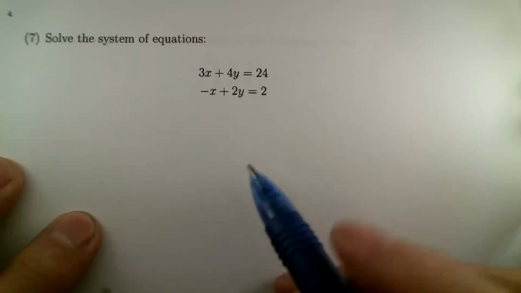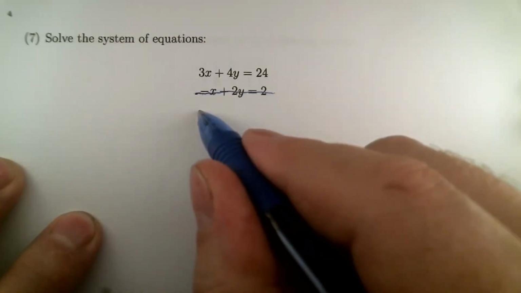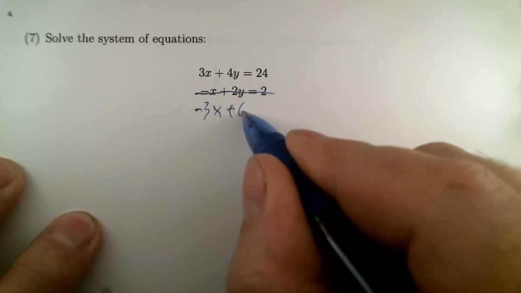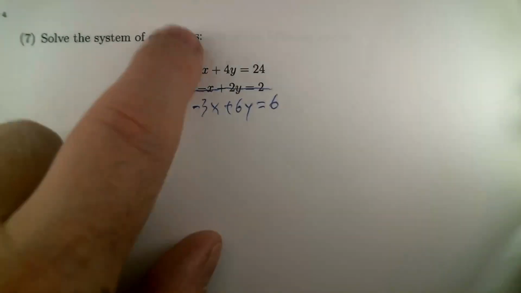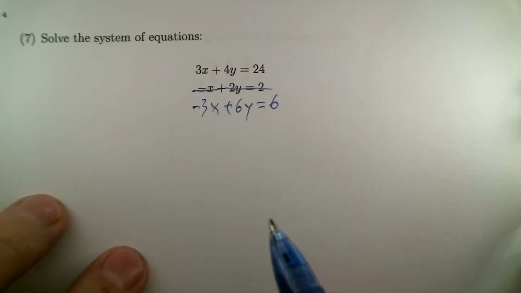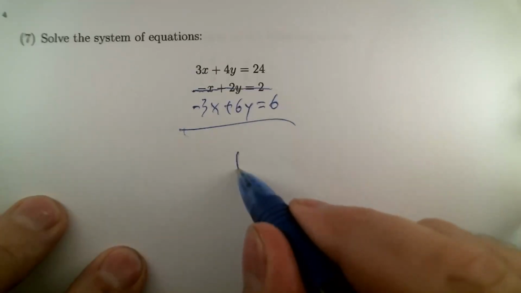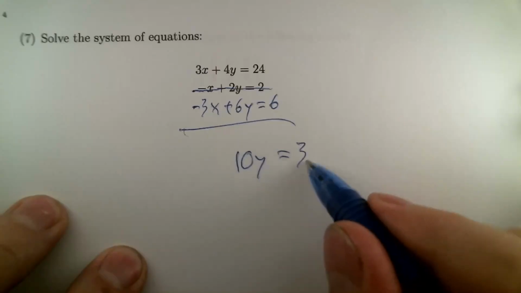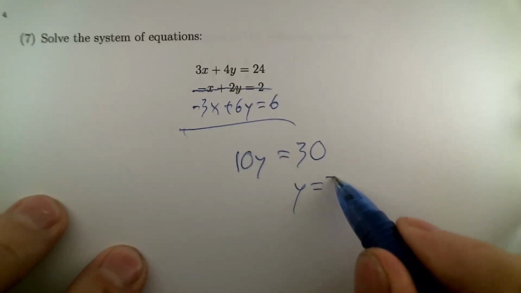You can make that happen by just multiplying that whole equation by 3. So we get -3x plus 6y equals 6, if I did that. And now if I add, I get 4y plus 6y, that's 10y. And 24 and 6 is 30. Oh, cool. Well, that's quick. y is 3, isn't it?